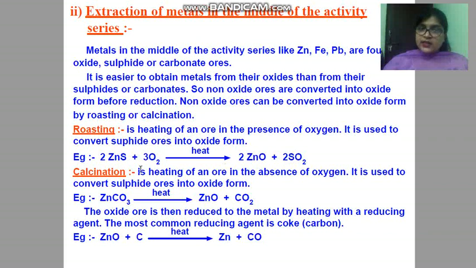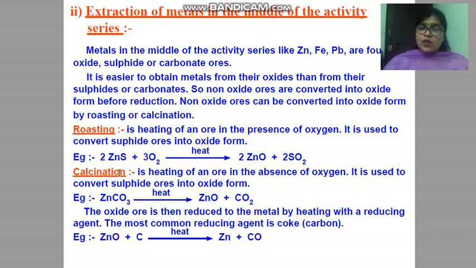Here you can see this process has been used to convert sulfide ore into oxide form. This is present in sulfide form, so by heating it in presence of oxygen, very readily it is getting converted into oxide form, zinc oxide.